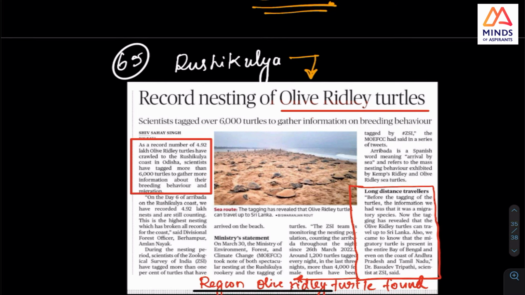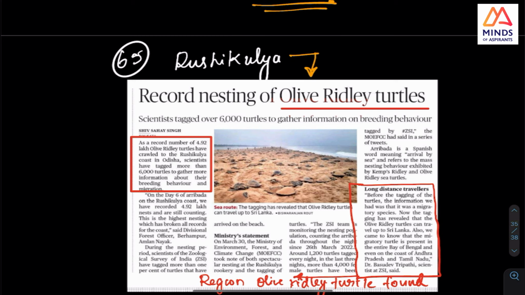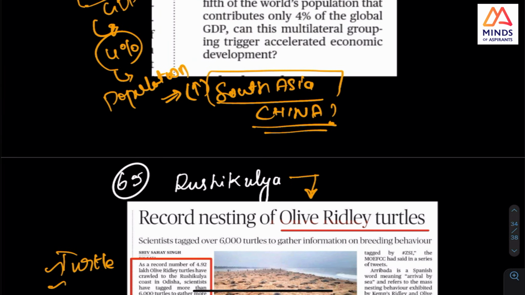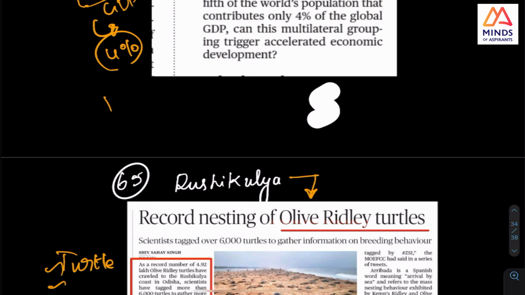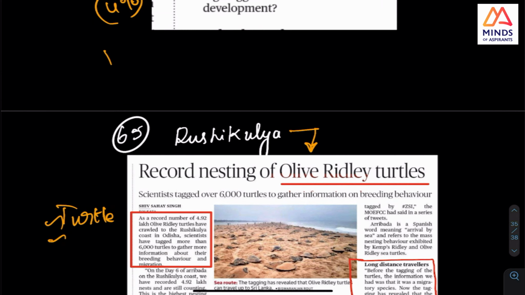This was in news, and why I want you to check is that this turtle, olive ridley turtle, and what you should check is this difference, because there is one more species, I think it is not a turtle, the oldest surviving land animal.